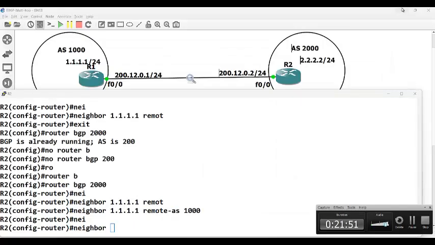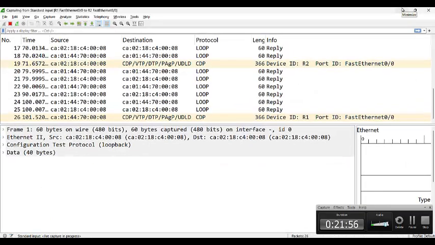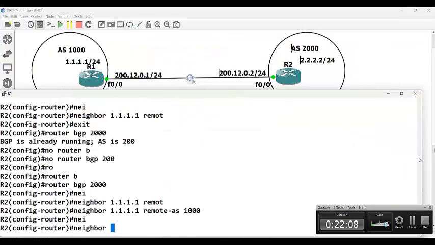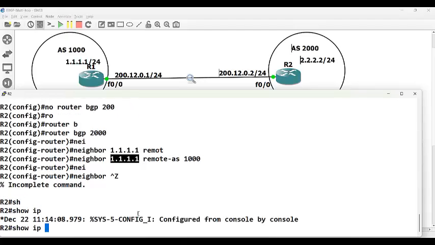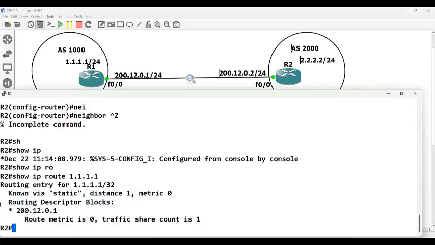Okay, now what I'm trying to say is both the sides we have configured, but there are no packets related to BGP coming in Wireshark. The reason is that directly connected is expected by default. You don't have directly connected in the routing table. For this network, if you check show IP route, there is no directly connected. It says it is via this gateway.